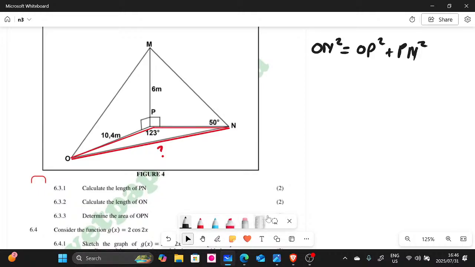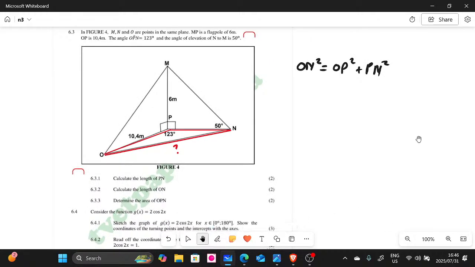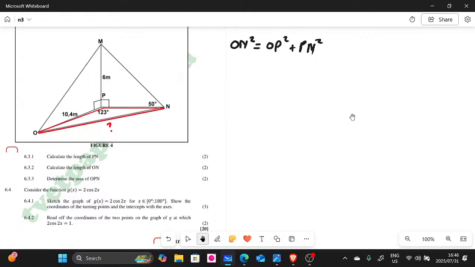I didn't write the value, but I think I still remember the value. Let me just zoom down a bit, guys, so we can have space here. And then we say minus 2, then you multiply by OP and PN, and then cos. Now the angle is going to be this one, 1, 2, 3. We just use the cos law.